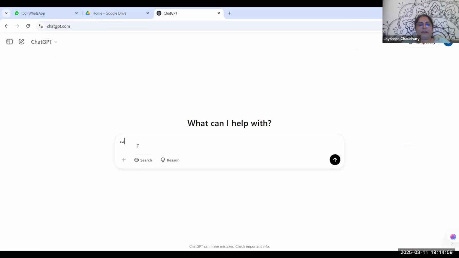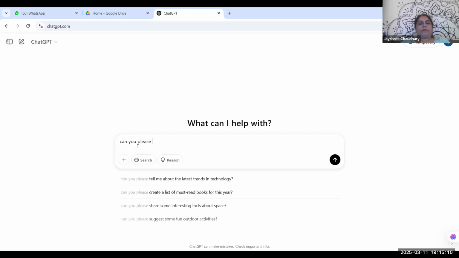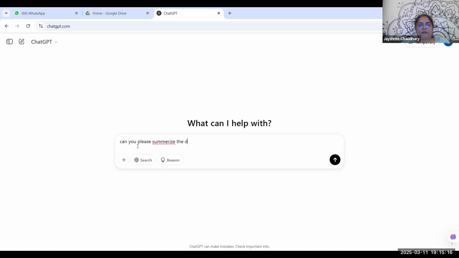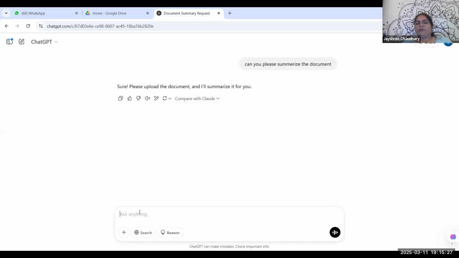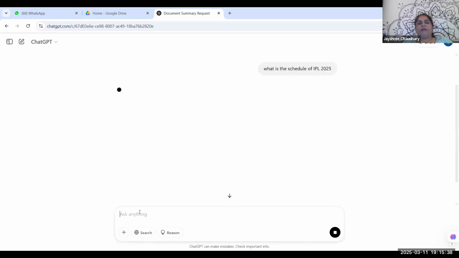And if I ask, can you please summarize the document? And if I hit enter, every time it will say, please upload the document which you want to summarize. You can also ask, what is the schedule of IPL 2025? It gives me the output.